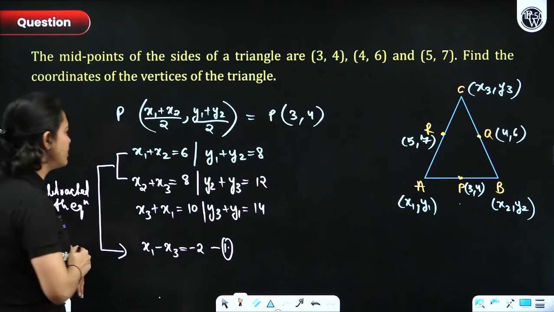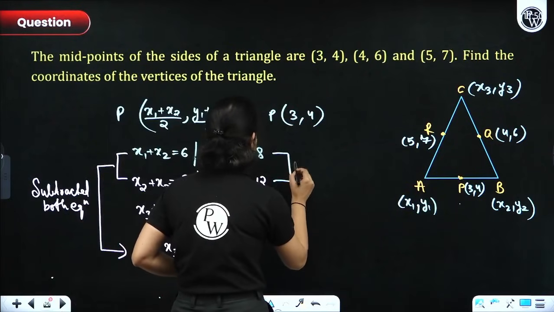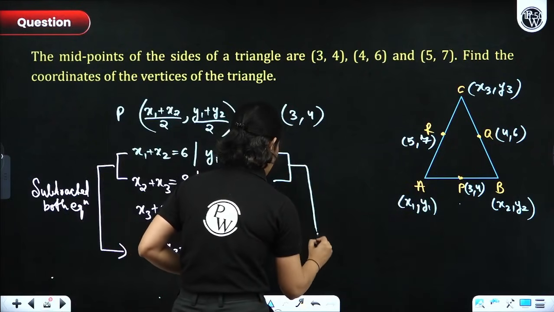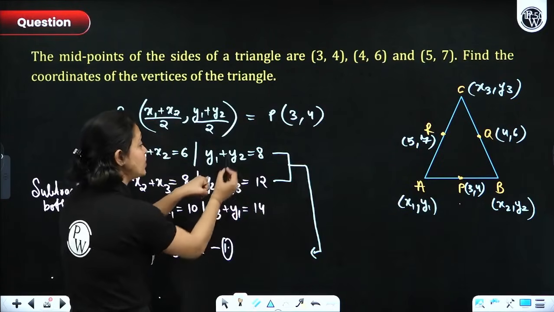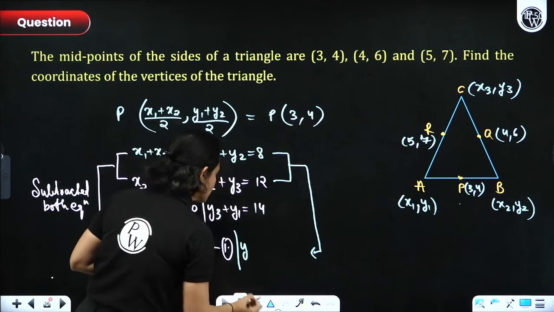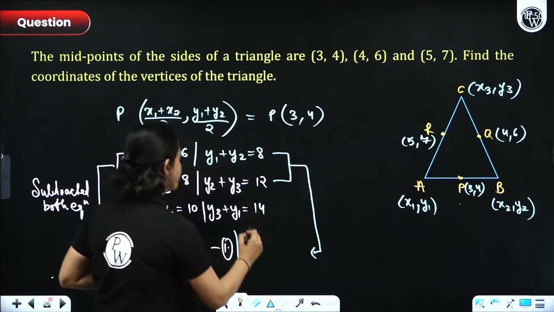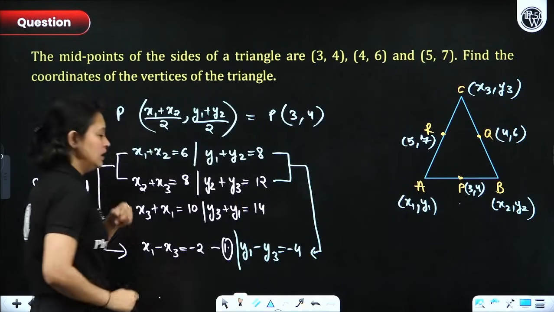Okay, understood, everyone? Now you can do the same thing for these 2 equations as well. Same thing, guys. So again, y1 plus y2 minus y3. So y2 gets cancelled, only y1 and y3 will remain. So what we'll have is y1 minus y3 equals minus 4.